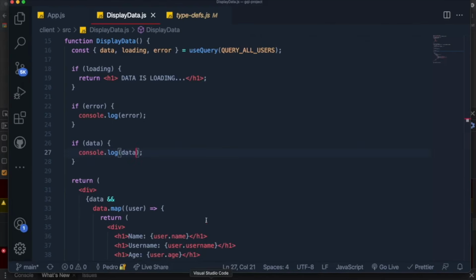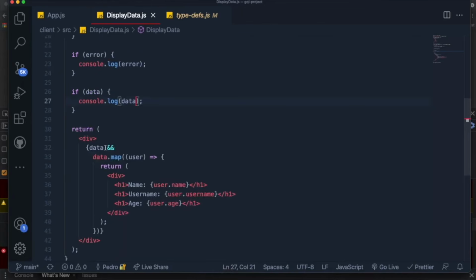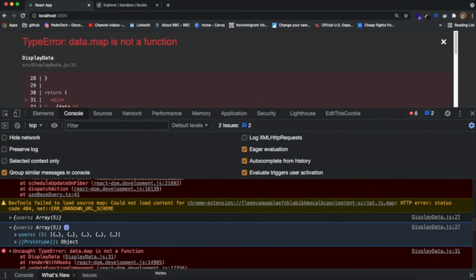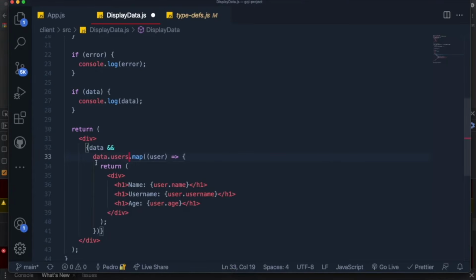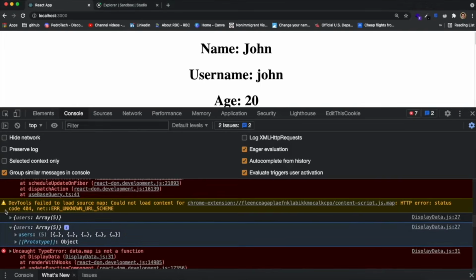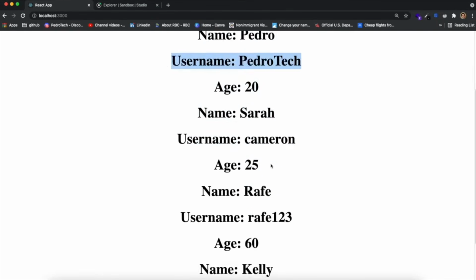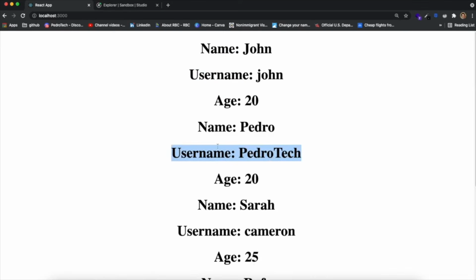So instead of saying that we want to map through data like this, we want to say data.users or user. Let me see which one it is. It's users.map, because we want to specify which field from the data has the data that we want. So now it should be working. You can see that it is actually console logging each user with its name, its username, and its age, which is amazing, right? It's working perfectly.